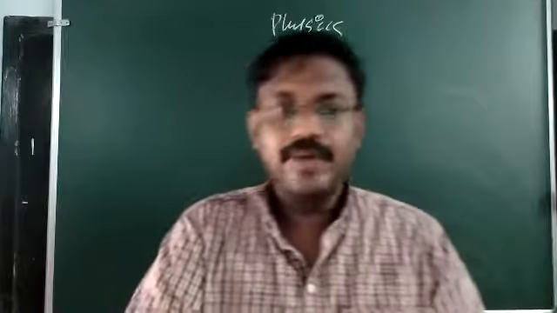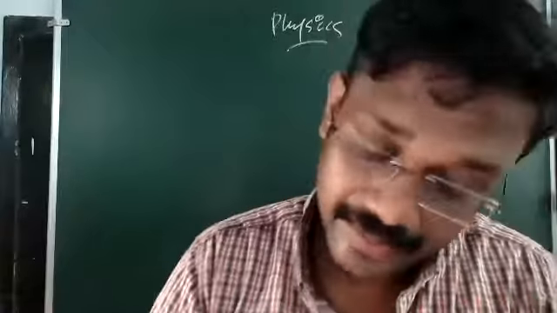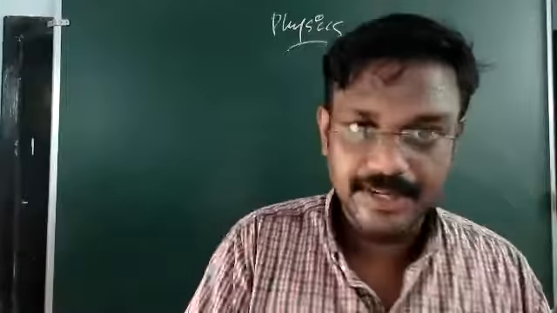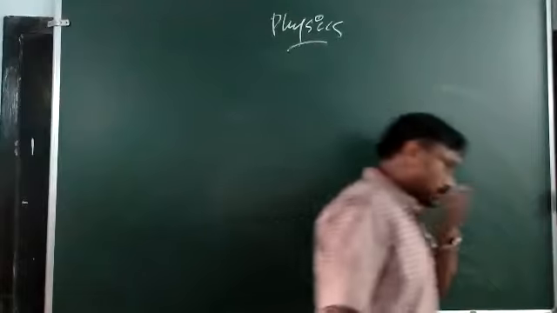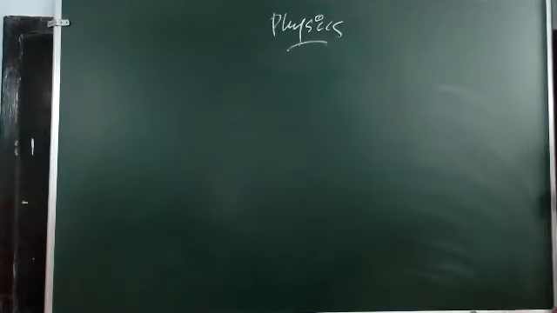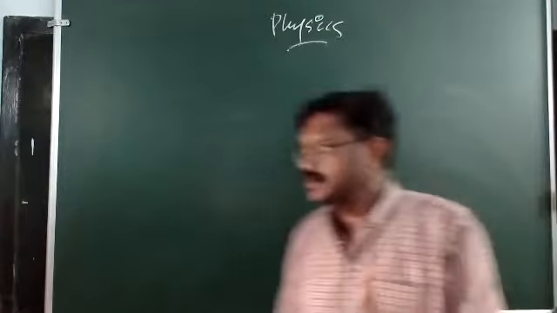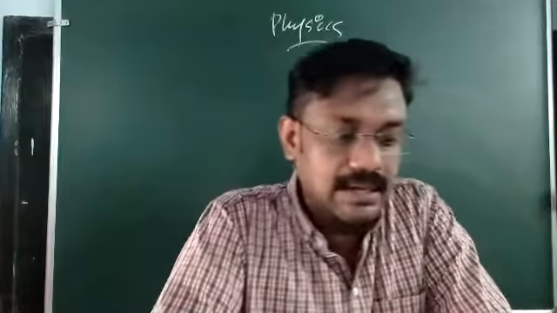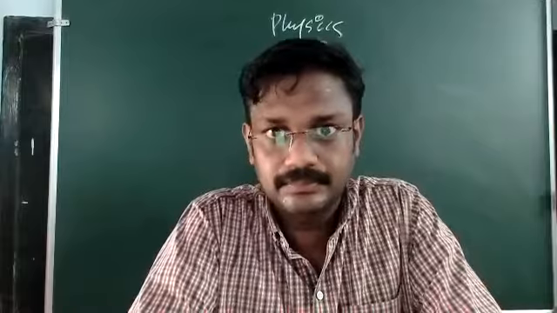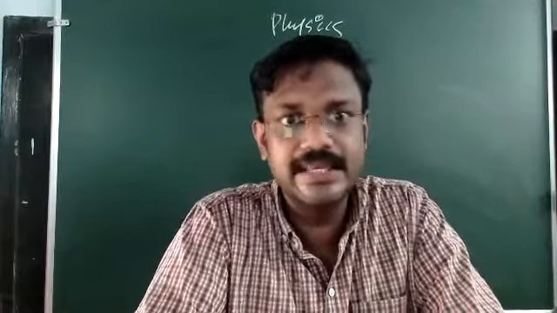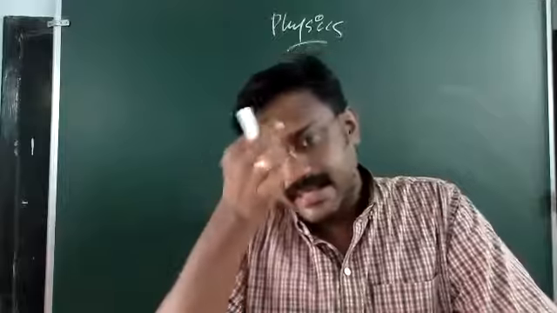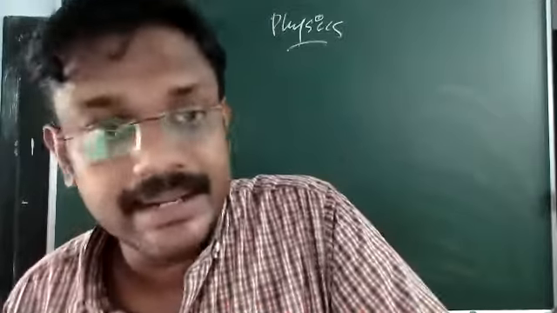Then, when we describe different types of motion, before that, two terms we are using in the physics world, that are particle and object. What is the differentiation between particle and object?